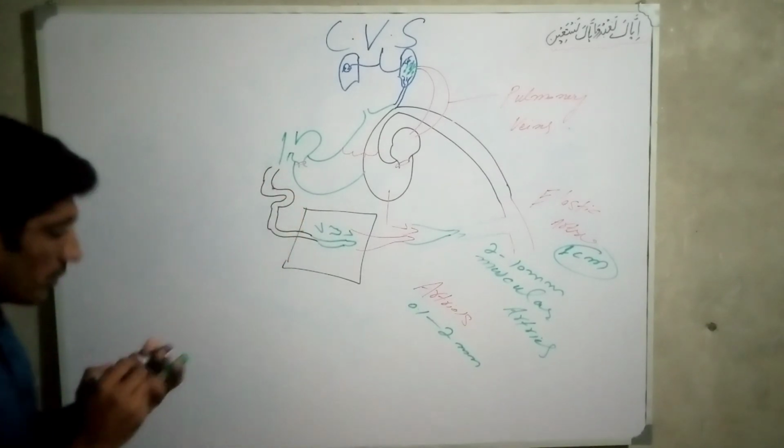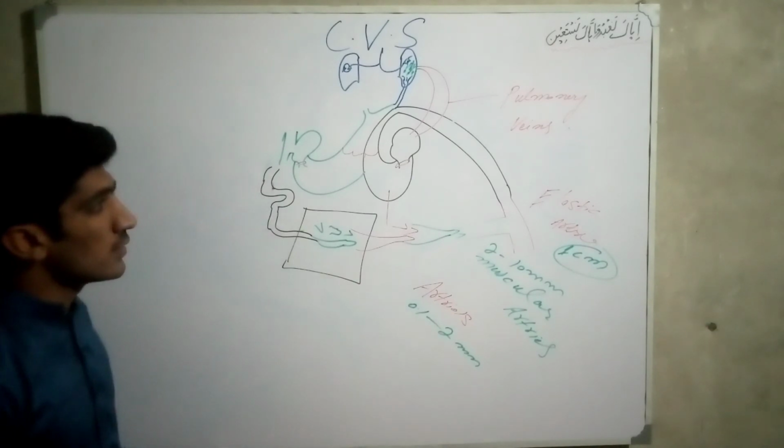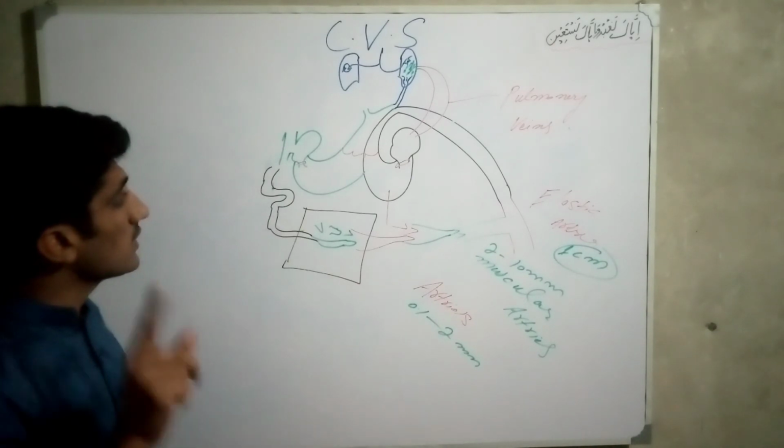And that goes to the superior vena cava and inferior vena cava. So students, again please listen.